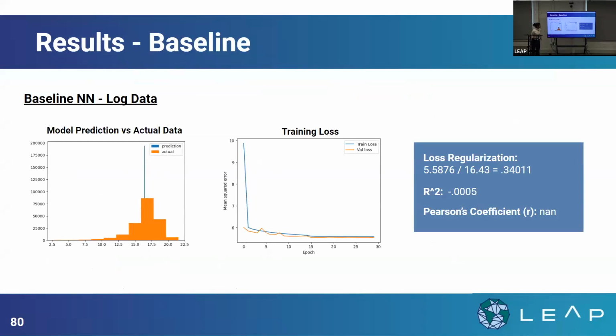Okay, and so this is a baseline. The scaling is a bit off, so it looks really weird in the plot. But this is actually just really concentrated. So that's why it looks like a line, but it's actually a distribution, just very concentrated.